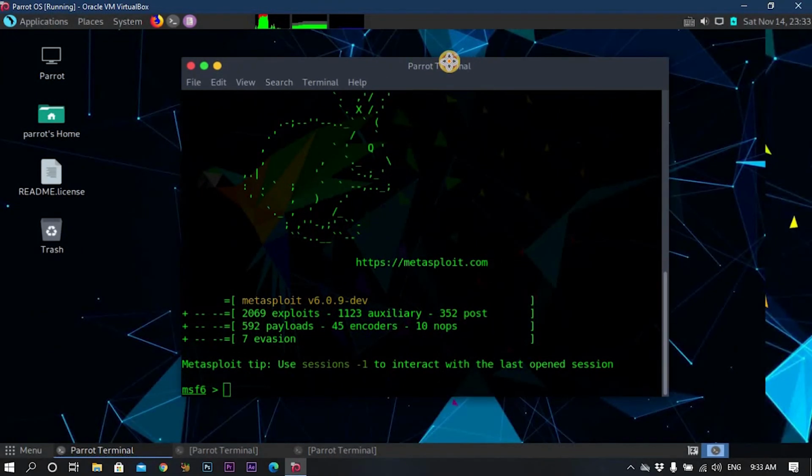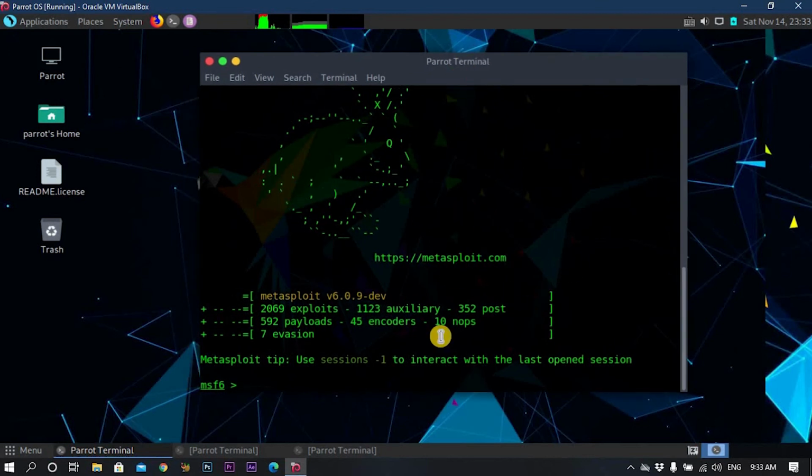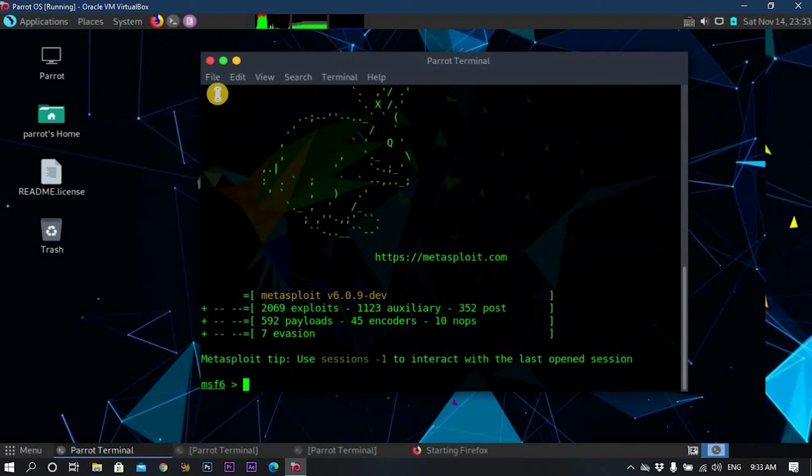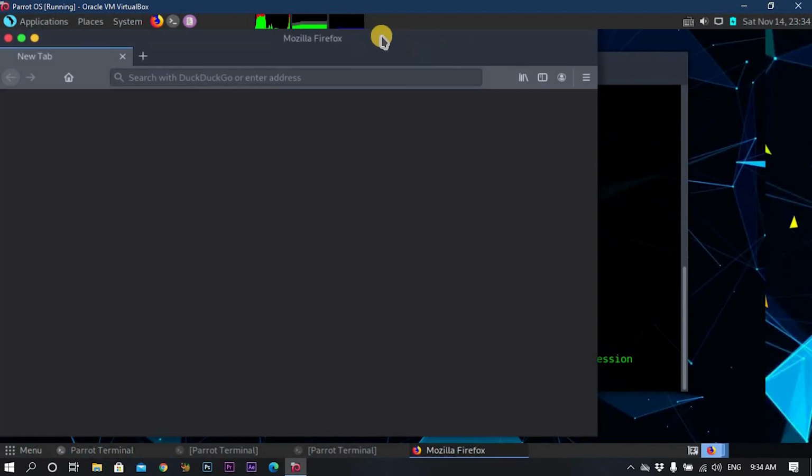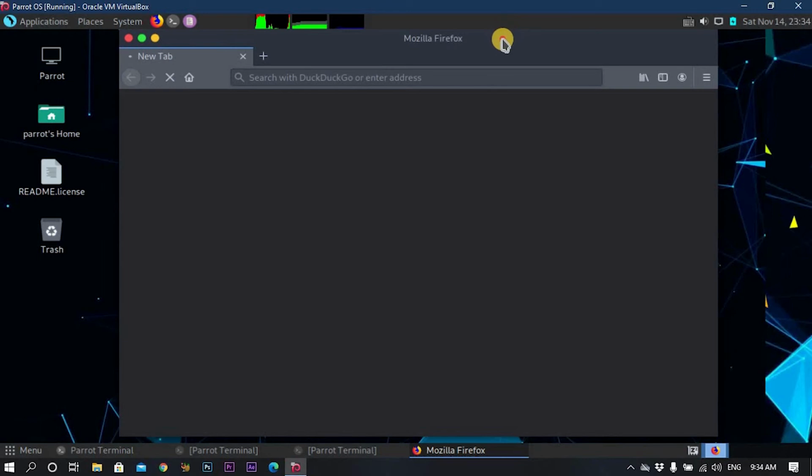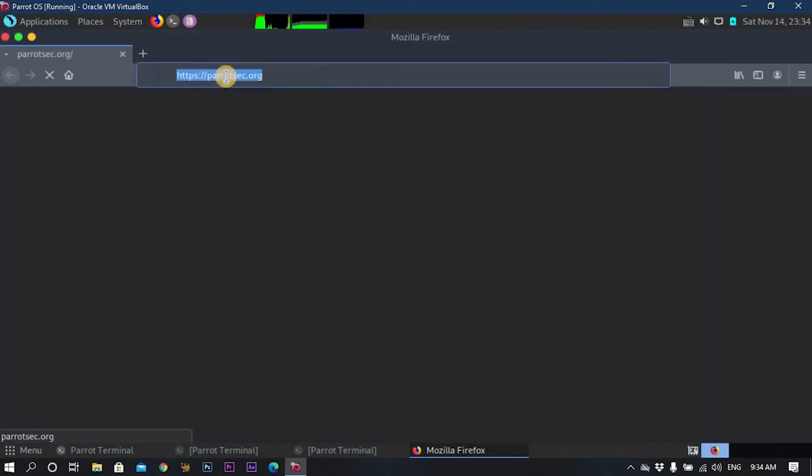Okay guys, to perform our first exploit on the Parrot Security operating system, or our first pen test, I will open Firefox and go to this web application, which is designed for new pen testers to practice on virtual machines. I will show you the process now. Let me maximize it.